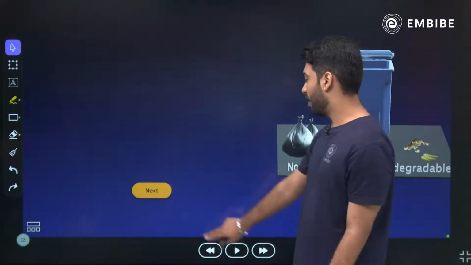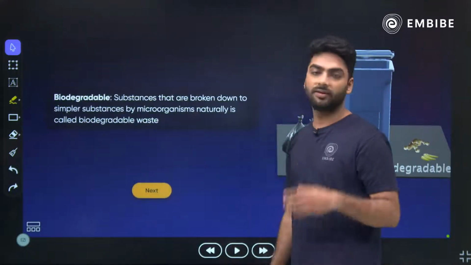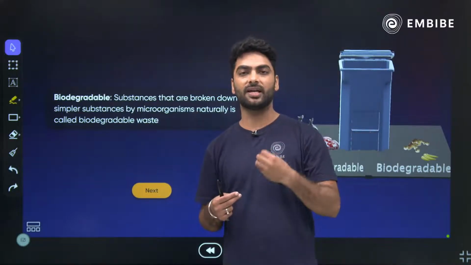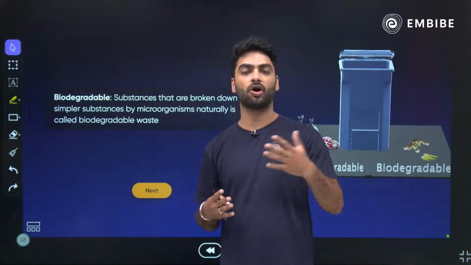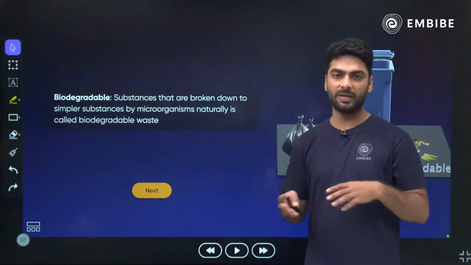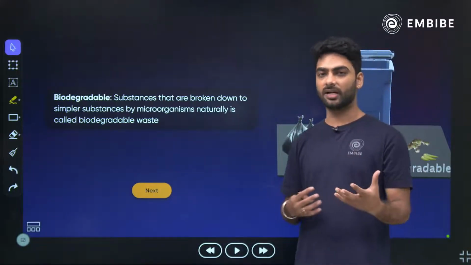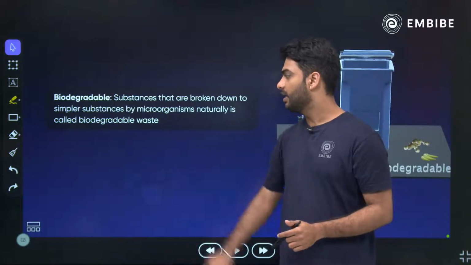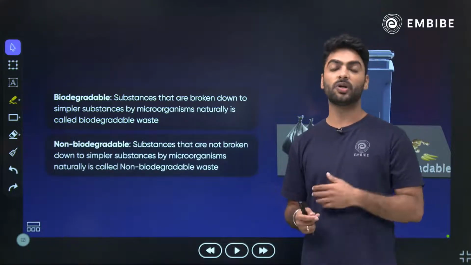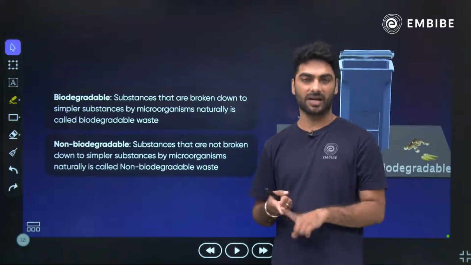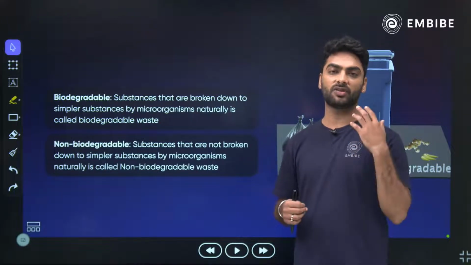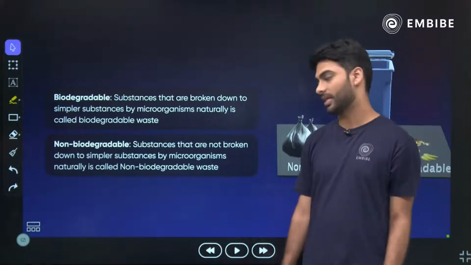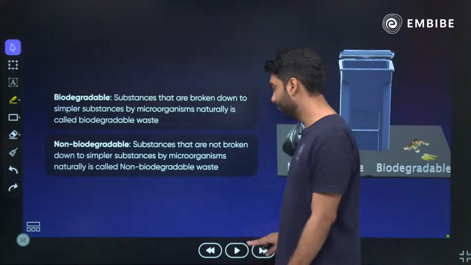First and foremost, we have biodegradable and non-biodegradable. Biodegradable are the ones which will get decomposed in the environment and they will not leave behind any residue. All your organic waste, your fruit and vegetable peels, tea leaves, all of that comes under biodegradable waste. Non-biodegradable is something which will not get decomposed in the environment, like plastic, rubber, right? They will never get decomposed, and this will just lead to pollution, and that is your non-biodegradable waste.